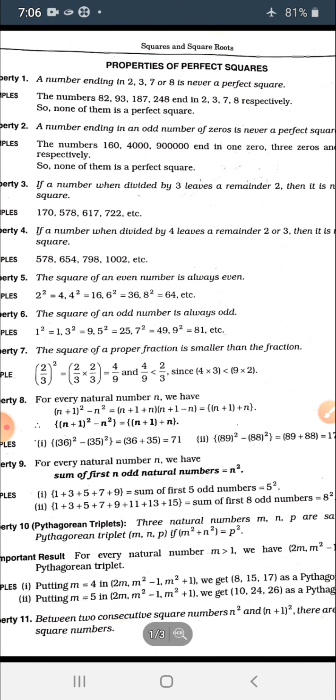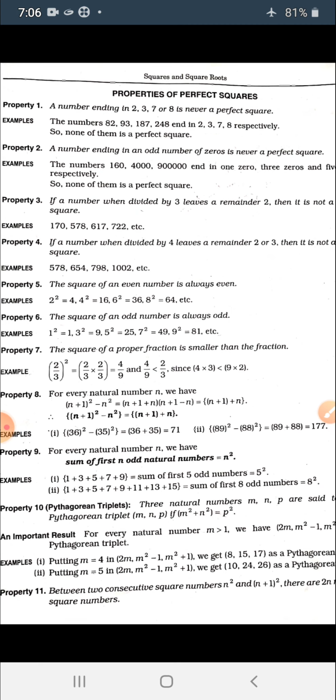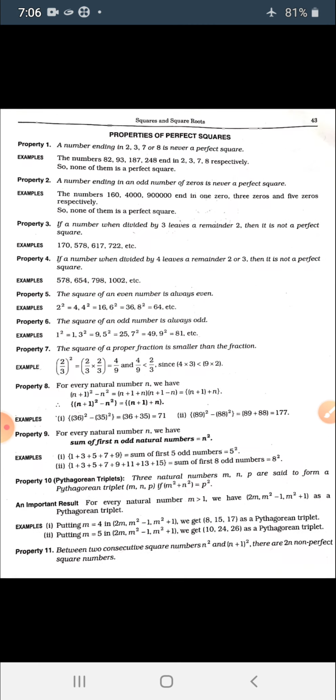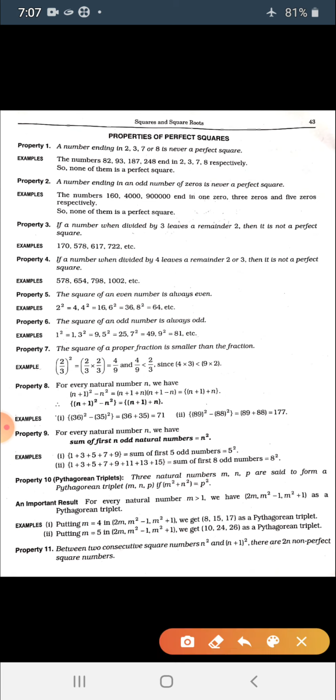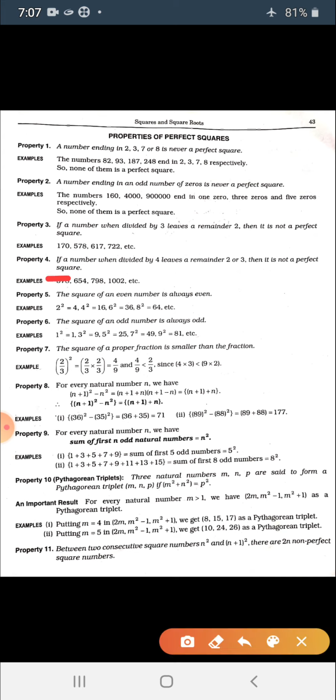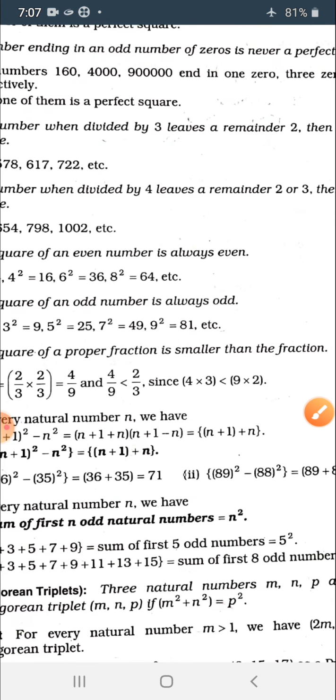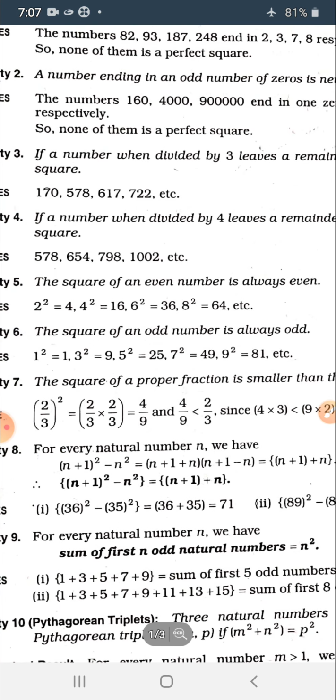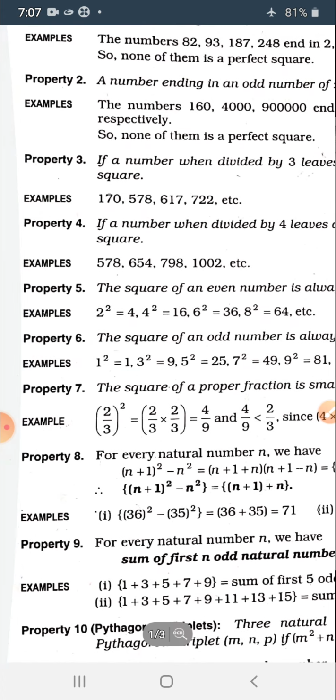If a number when divided by 4 leaves 2 or 3 as remainder, then the number is not a perfect square. If you divide a number by 4 and you have 2 or 3 as its remainder, then it will not be a perfect square. Let's check the examples.